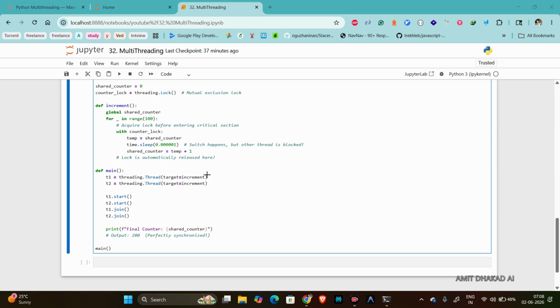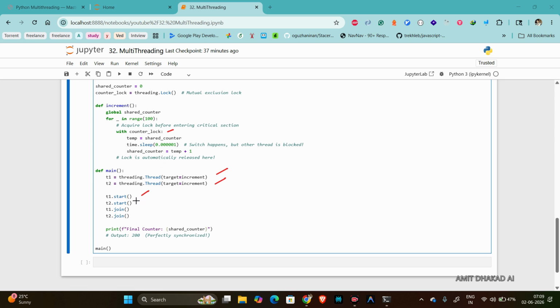So when I create threads T1 and T2, and when I start T1, it goes here, and with counter_lock it will check whether someone is there or not. If not, then T1 will go inside because no one is there currently. It will use the shared counter, go to sleep, and increment it: counter equals counter plus one.